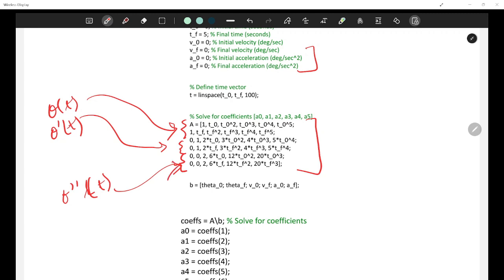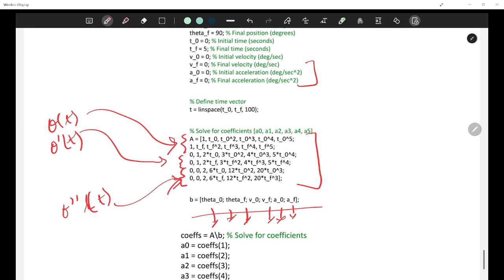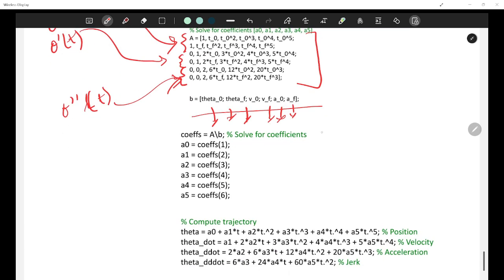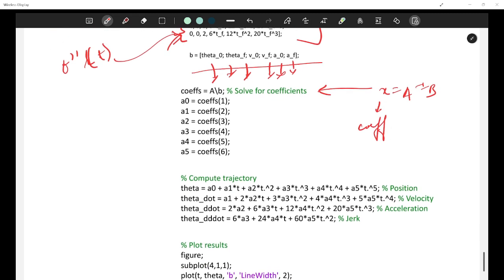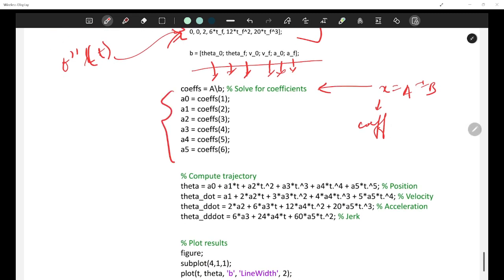Okay. Now your B matrix is basically 6 values, which has initial and final position, initial and final velocity, initial and final acceleration. And these four are at least 0. We try to find the inverse. We find x equal to A inverse B, where these are my coefficients. When we find this, we get the 6 values of the coefficients.